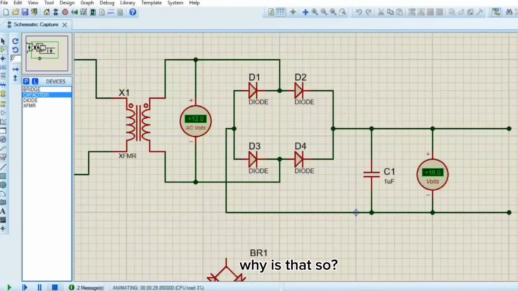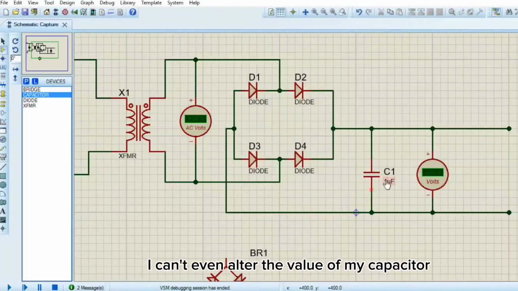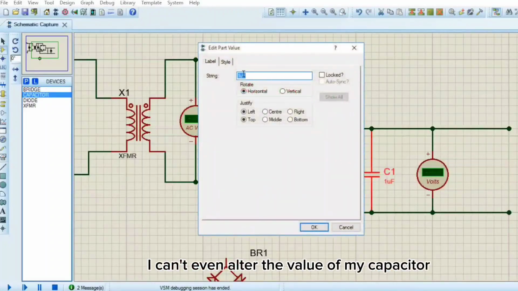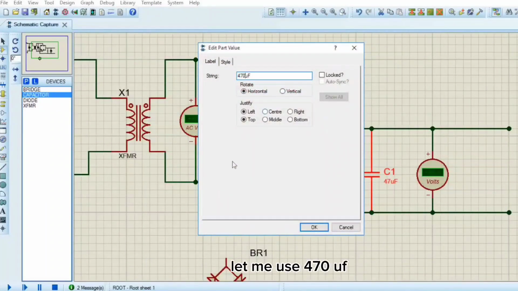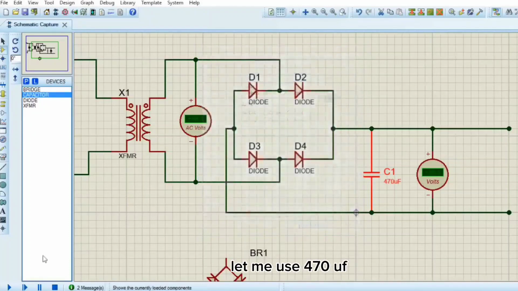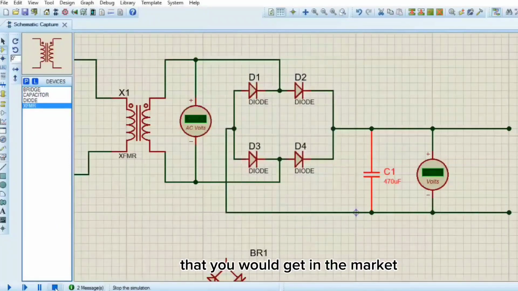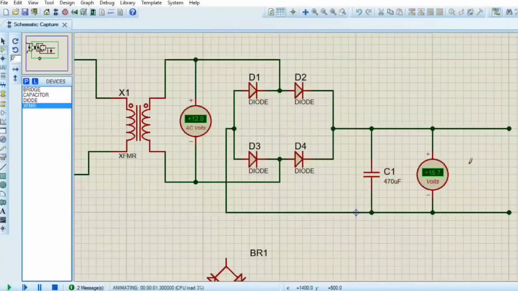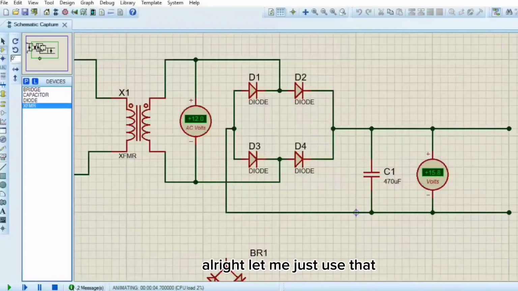Why is that so? So I can even alter the value of my capacitor. So let me use 470 UF. These are standard capacitor values that you would get in the market. So this is reading 15.8. All right, let me just use that.